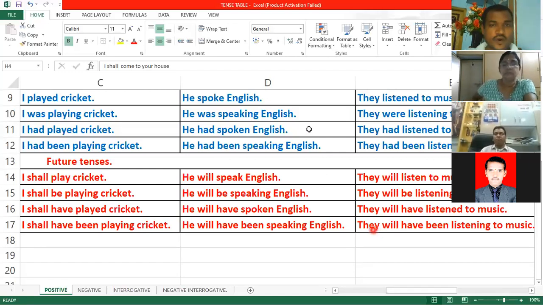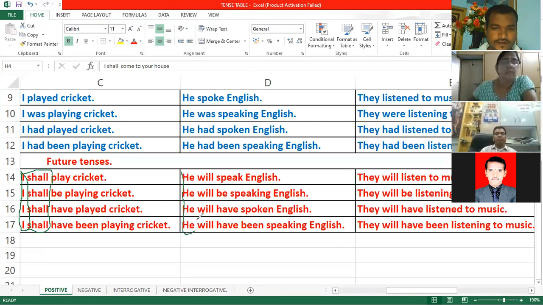All right. Now, what are the points you need to observe? First, what is the subject in the first example? I. Helping verb? Shall. In the second example, what is the subject? He.